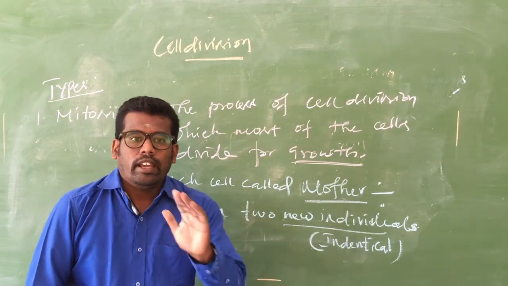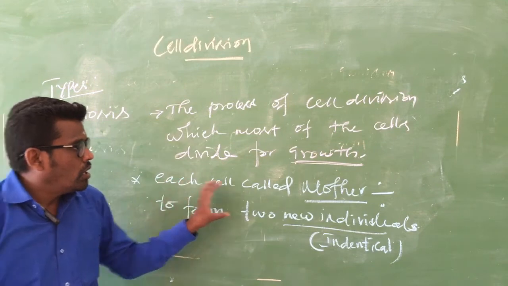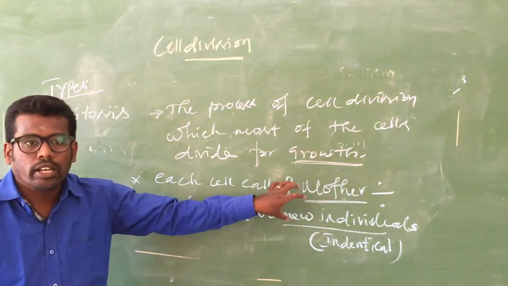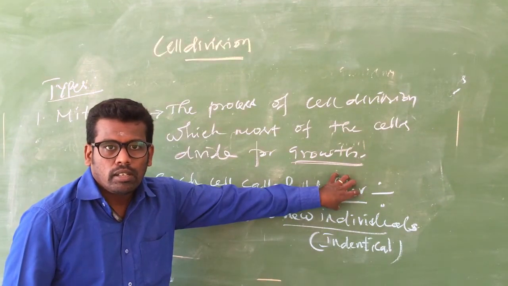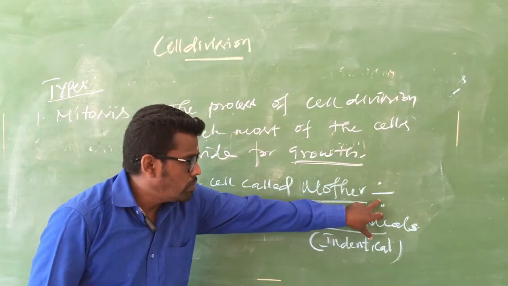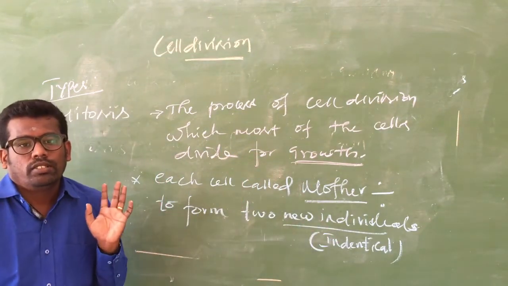Again, this is the definition for mitosis. Mitosis is a type of cell division in which the dividing cell is called the mother cell. When the mother cell divides, it produces two identical individuals.